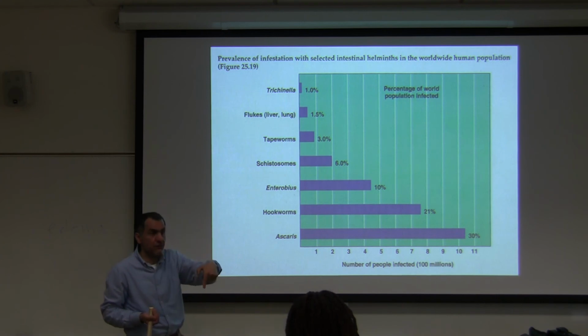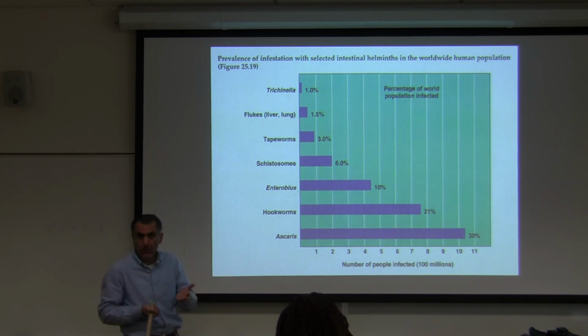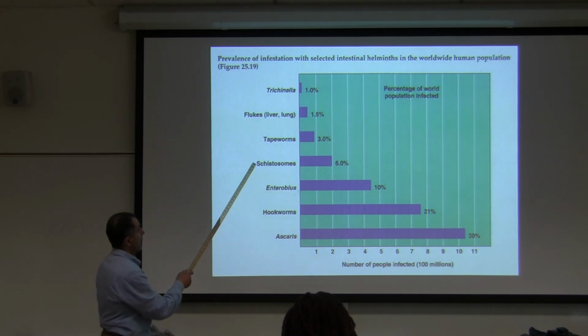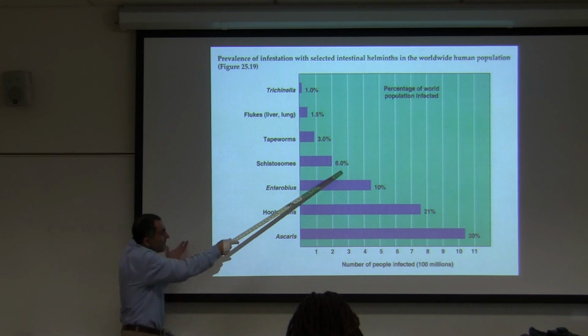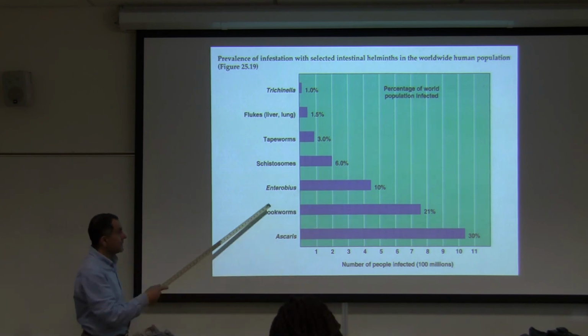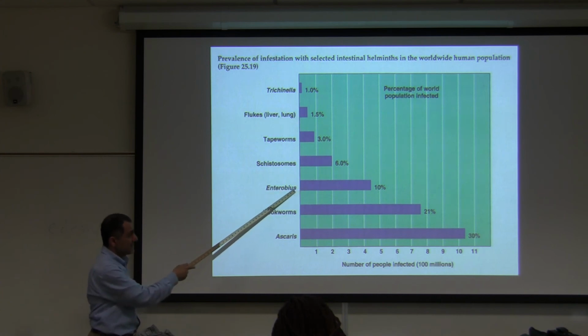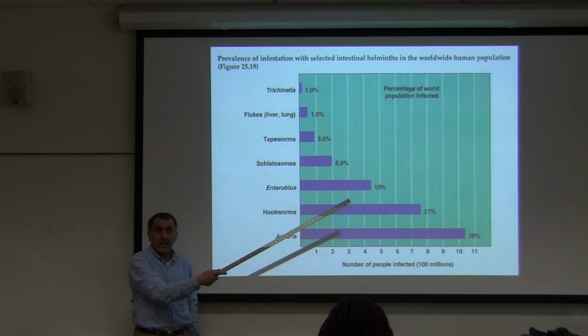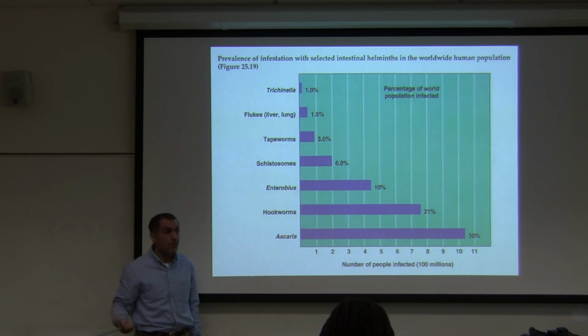You don't go to a doctor. I'm not talking about this country, of course. Other parts of the world. You don't go to a doctor. You're healthy. You're going to work every day. I hope I'm making some sense. Schistosoma, yeah, it's about 6%. I would say it's a little bit higher than that, but think about 6%. Enterobius vermicularis, that's a pinworm. The slide says 10%, but I said it's definitely not that, I would say 100%. Again, same thing. People do not have a problem with it, so they don't go to the doctor. I hope I'm making some sense.